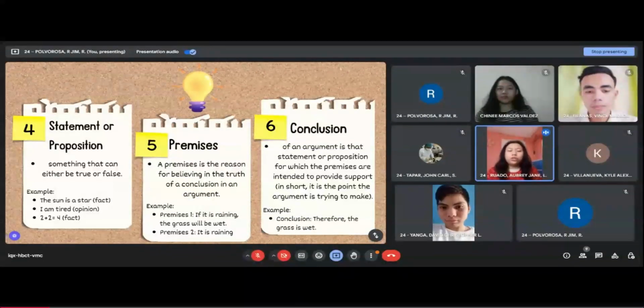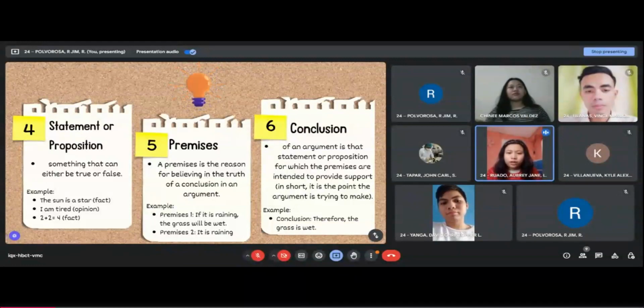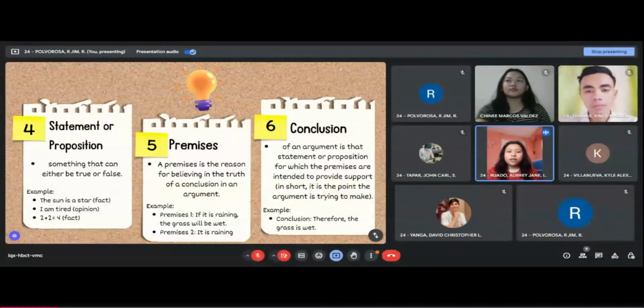Premises and conclusion are both key components of an argument, and a premise is the reason for believing in the truth of a conclusion in an argument. Example: if it's raining, the grass will be wet. As I said earlier, the premises are individual evidence and reasons to support the conclusion.